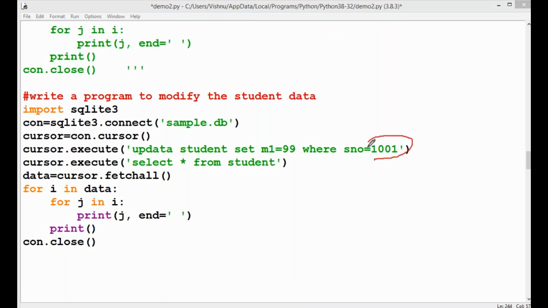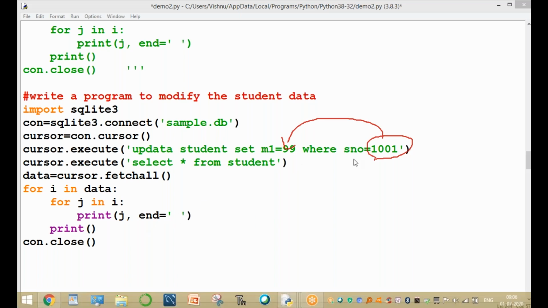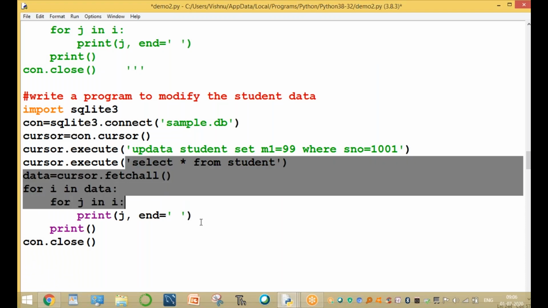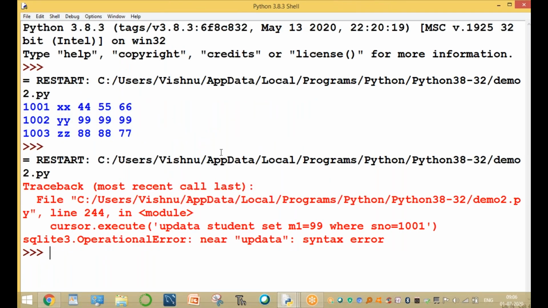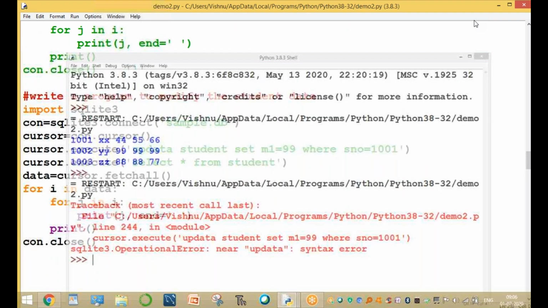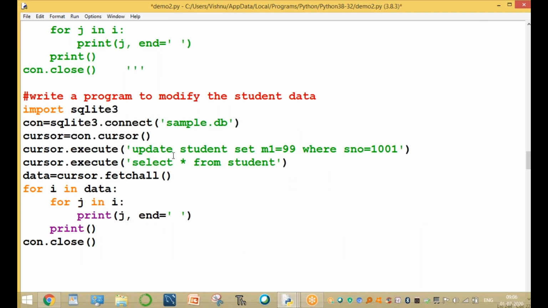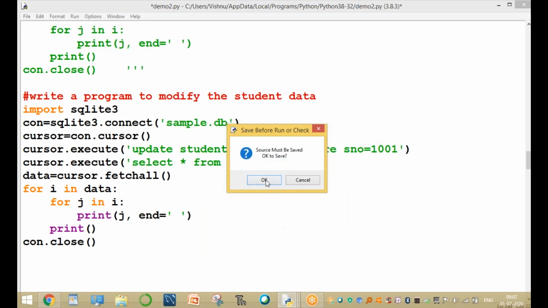His hall ticket number is 1001. M1 is now 99. The previous data is 44. 44 is completely erased and deleted to store the new data. After storing, print the data. Please observe this. So here, update. Please write update, watch the spelling.